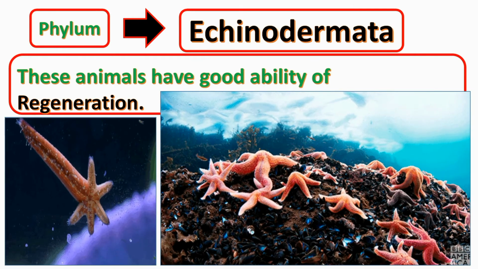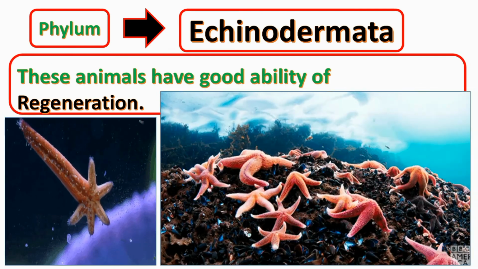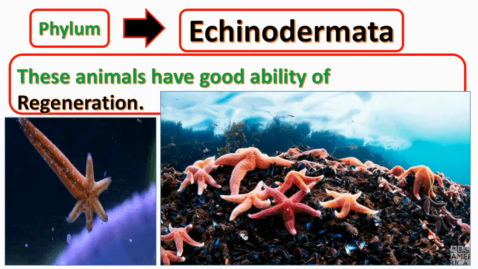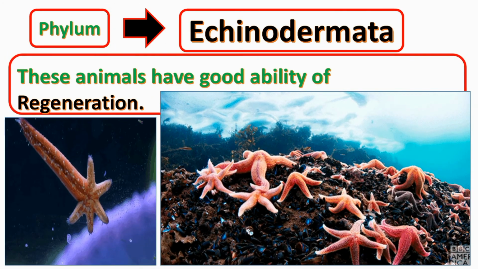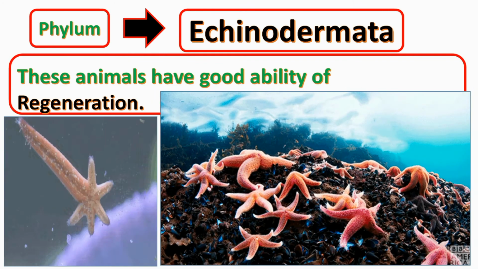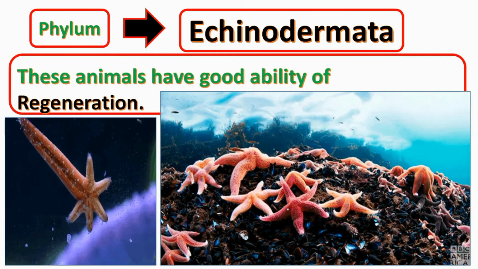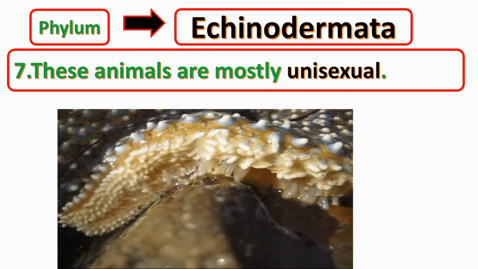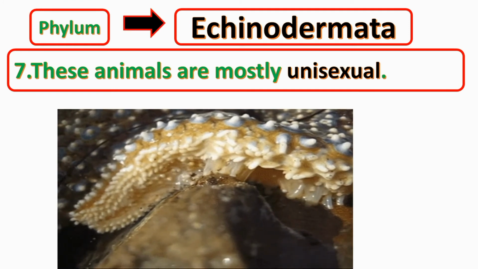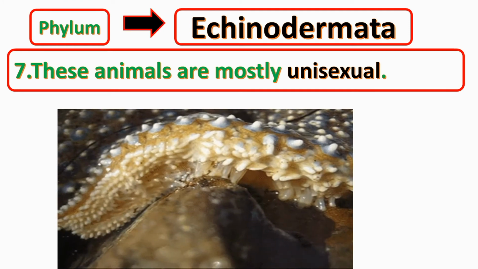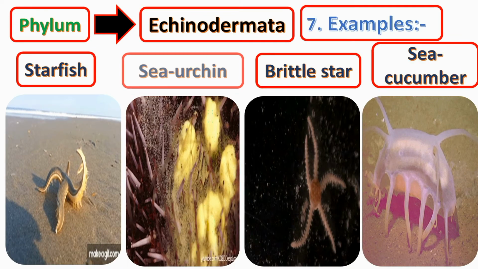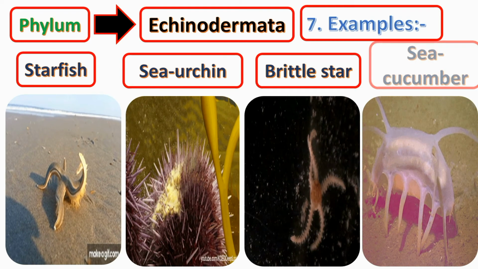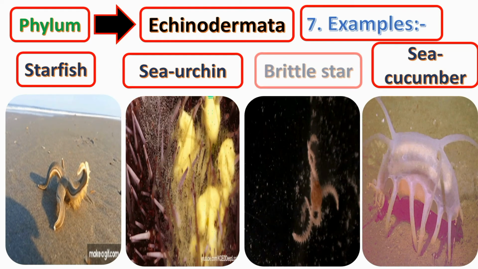These animals have good ability of regeneration, that is, they can regenerate their lost body parts. These animals are mostly unisexual, that is, they are either male or female. Examples are starfish, sea urchin, brittle star, sea cucumber, etc.